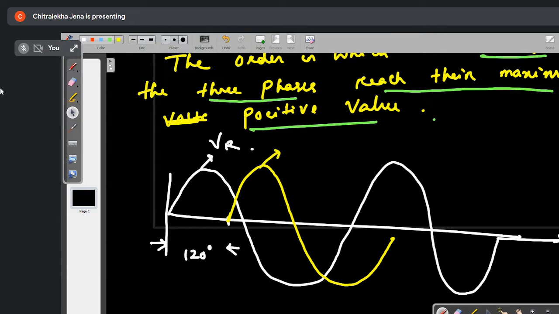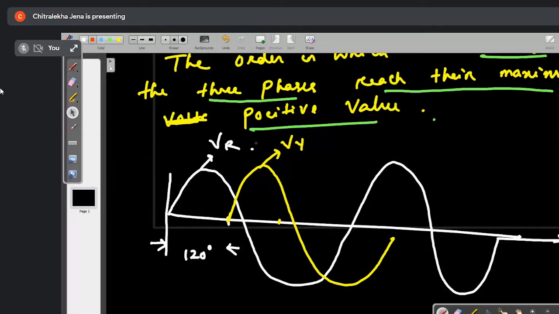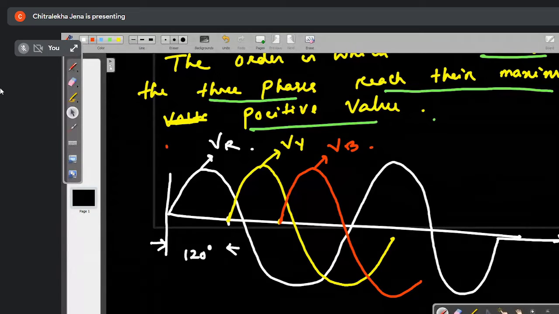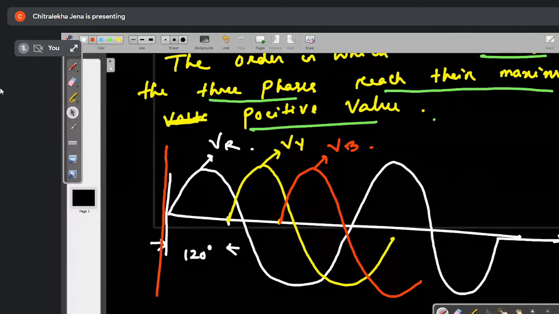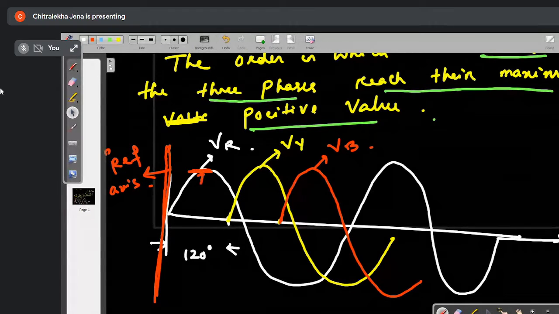Suppose this is your Vy. After 120-degree phase difference, which voltage will start? Tell me. This will be VB. Now if I am taking this one as the reference axis, and everything I am measuring from here, you now tell me, maximum voltage of which phase comes first?